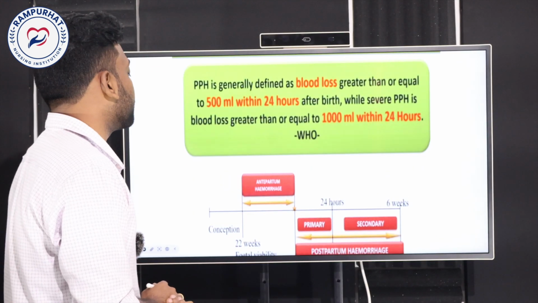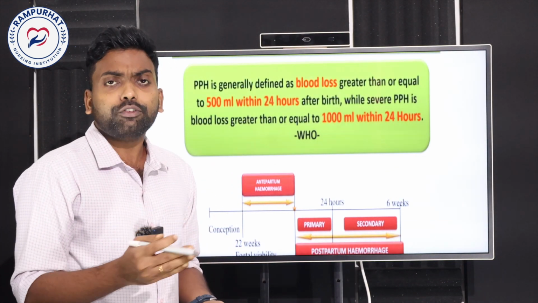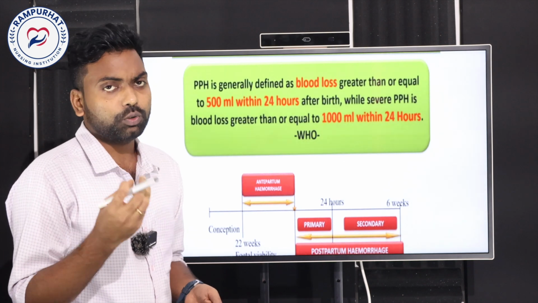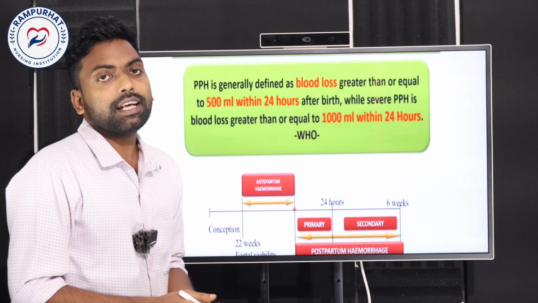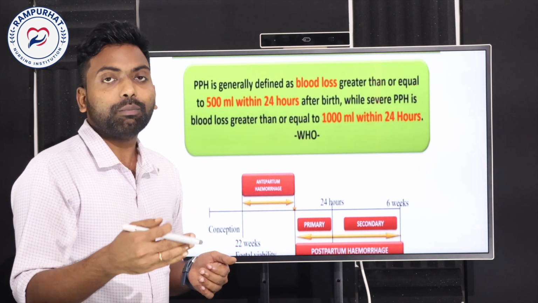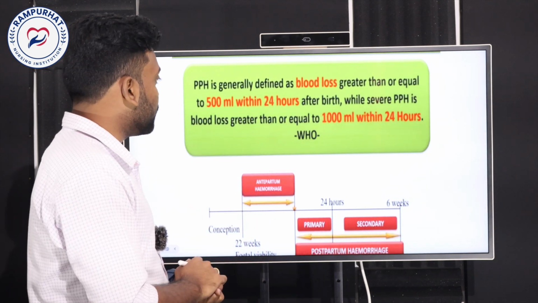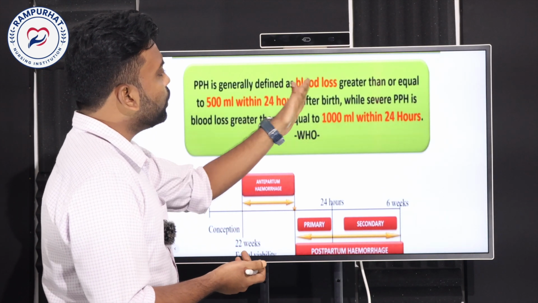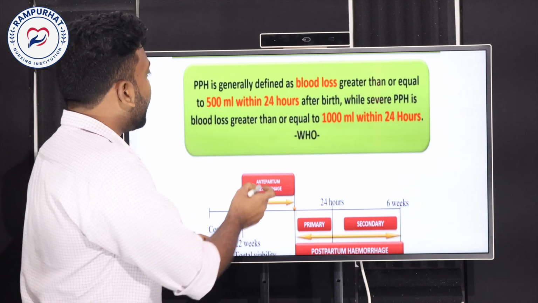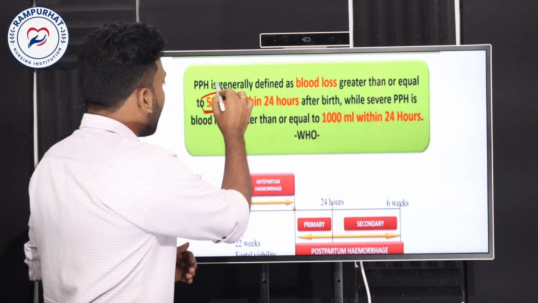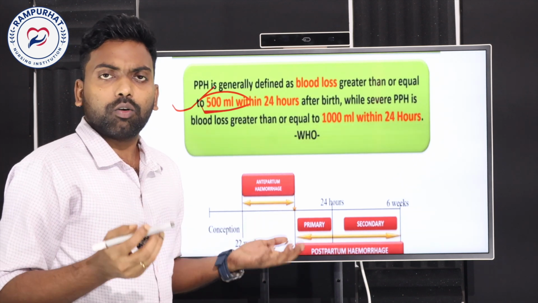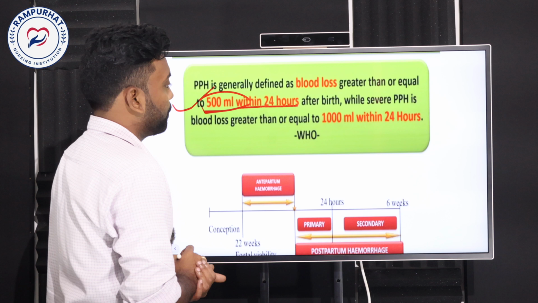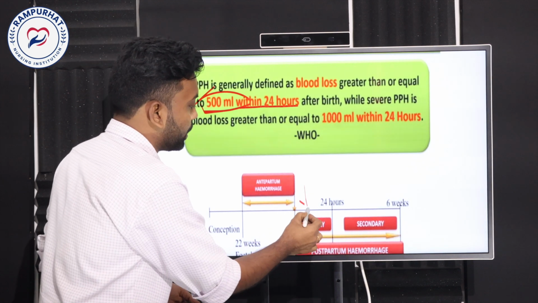What is the meaning of PPH? After the delivery, after the labor process, some amount of blood loss is common, as we know. But if the bleeding postpartum is above normal, that is, blood loss greater than or equal to about 500 ml, then it is a concern. If it is 500 ml, we can call it okay, normal. Where it is above 500 ml within 24 hours, that will be called primary PPH.